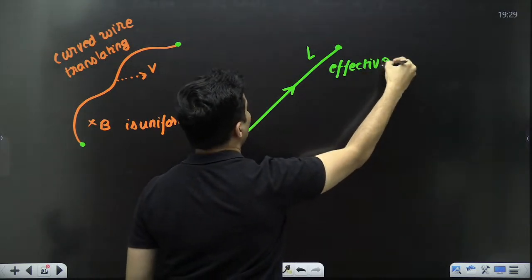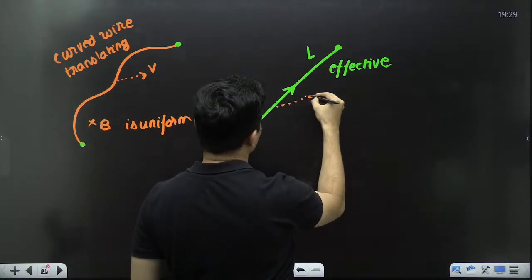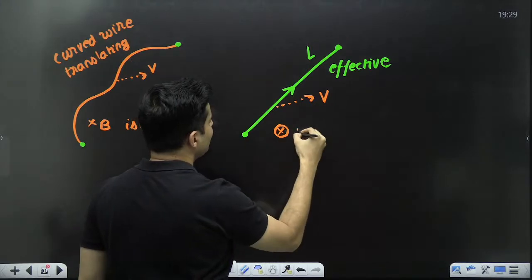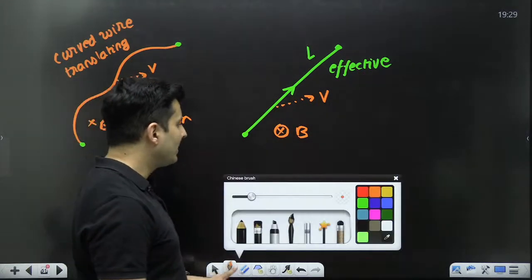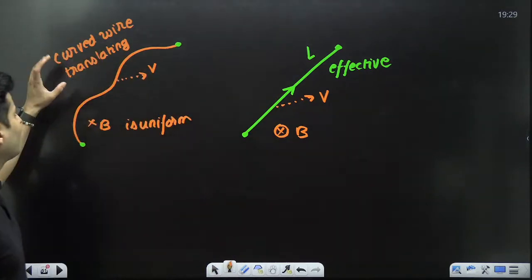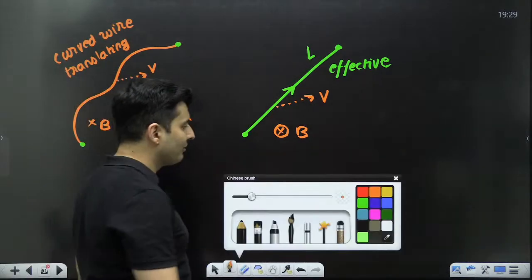Now solve the problem as it is. Just keep the same velocity, same direction, same magnetic field. That's it. You will get the answer. So basically, whenever you have a curved wire, you can replace it with a straight wire and you can solve the problem.